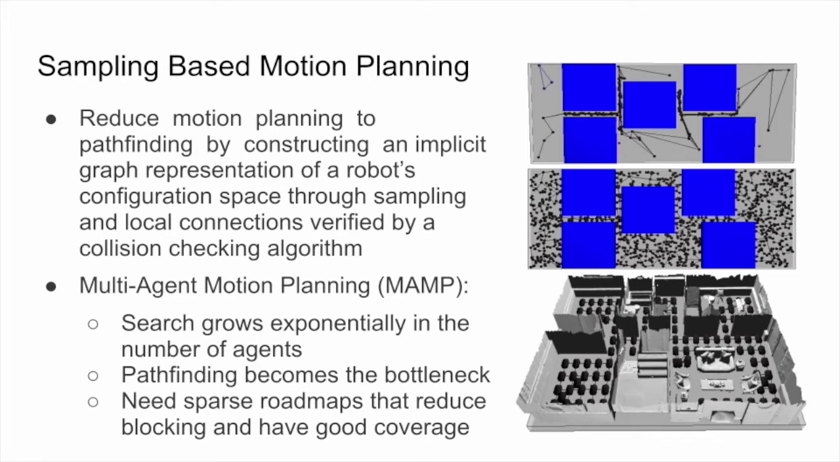This leads to pathfinding being the bottleneck and the need for sparse roadmaps that have a good coverage and reduce blocking. With this in mind, other multi-agent motion planning methods use standard sampling techniques that do not account for workspace topology or obstacle avoidance, with grid sampling being the most prevalent, since a grid discretization is the simplest method that can be used to find solutions in the planar setting.